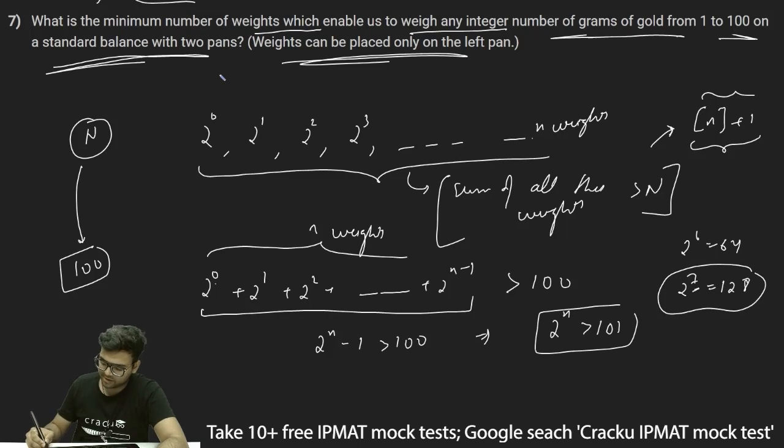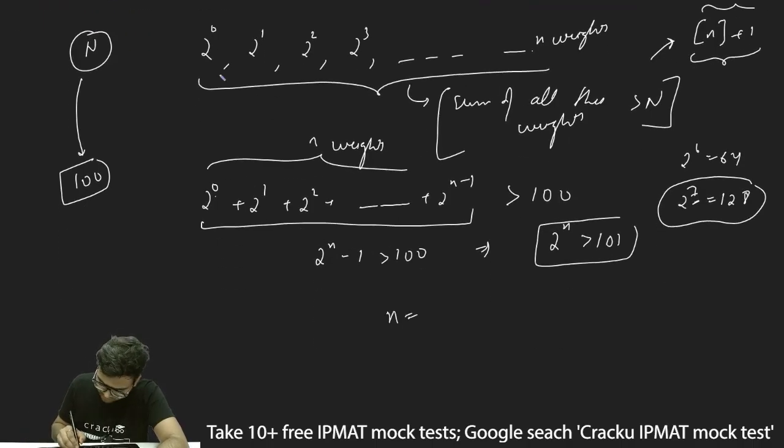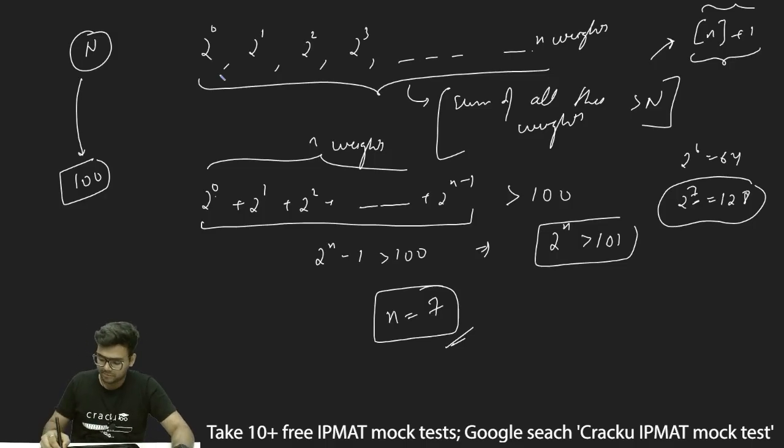So at 6 it will be less than 101, but at 7 it will be 128, greater than 101, and thus the value of n will be 7. Why? Because if I take 2 to the power n equal to 101, the value of n will be 6 point something, and since the formula is greatest integer of n plus 1, so the greatest integer of this will be 6 plus 1, which is equal to 7.